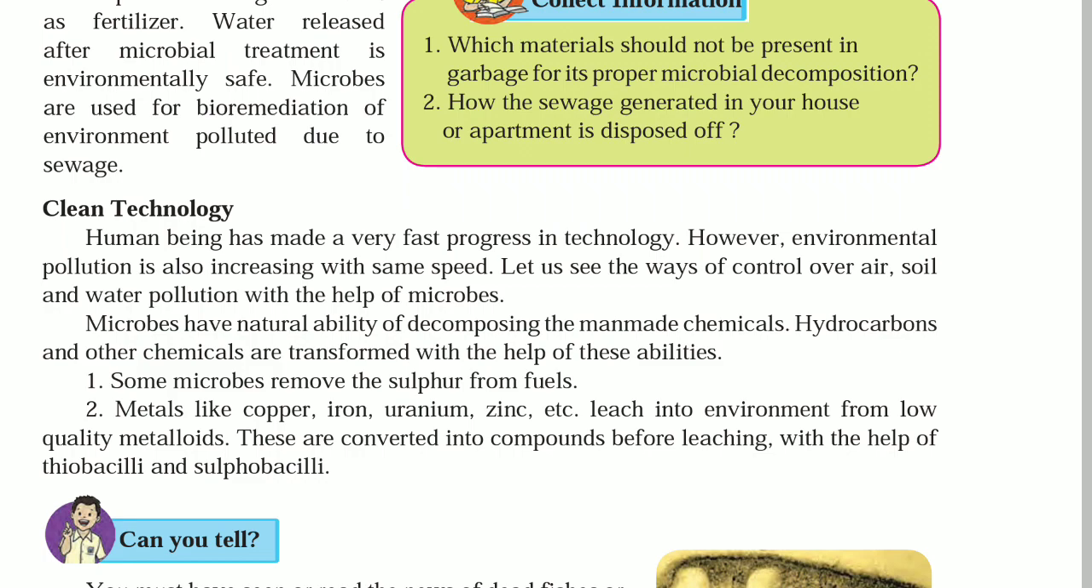Some microbes remove the sulfur from fuels. Metals like copper, iron, uranium, zinc, etc. leach into the environment from low quality metalloids. These are converted into compounds before leaching with the help of thiobacilli and sulfobacilli.